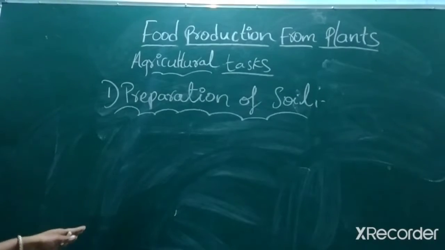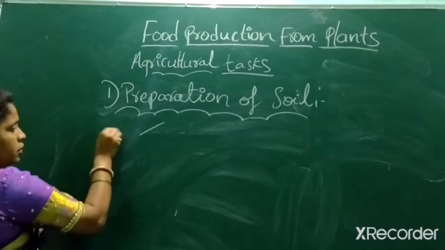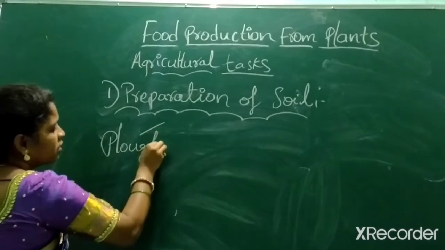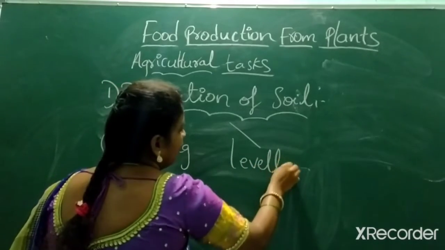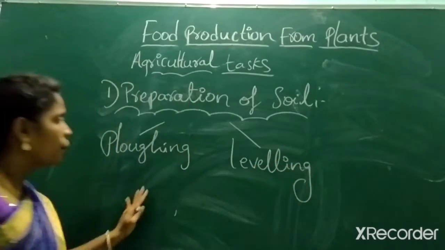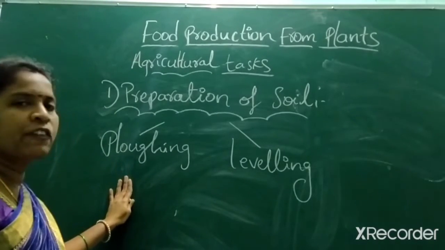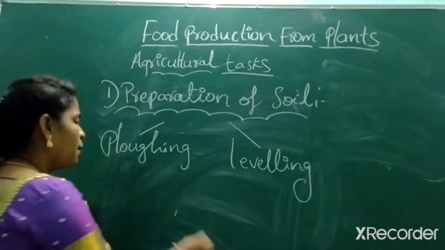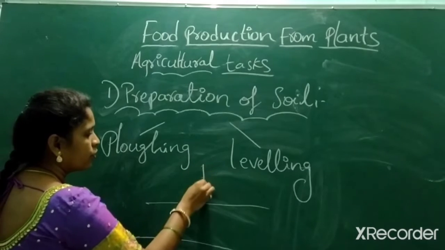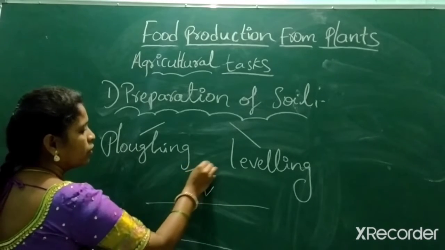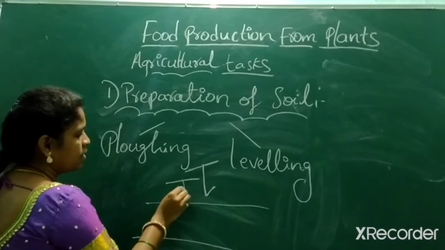Preparation of soil. How do they prepare soil? Number 1, plowing. Number 2, leveling. Plowing and leveling. So, first of all, we look at plowing. For example, if it is soil, with the help of the reversed J-shaped plow, or you can take it like this.